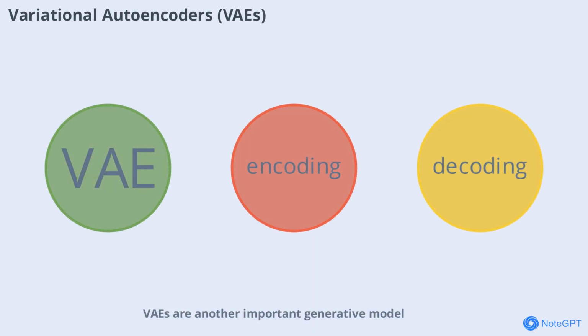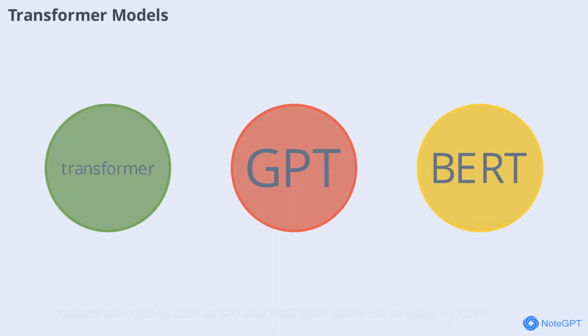VAEs are another important generative model. They work by encoding input data into a compressed format and then decoding it to generate new, similar data. VAEs are especially useful for tasks like image reconstruction and data compression, and they can create new variations of existing content with impressive flexibility.